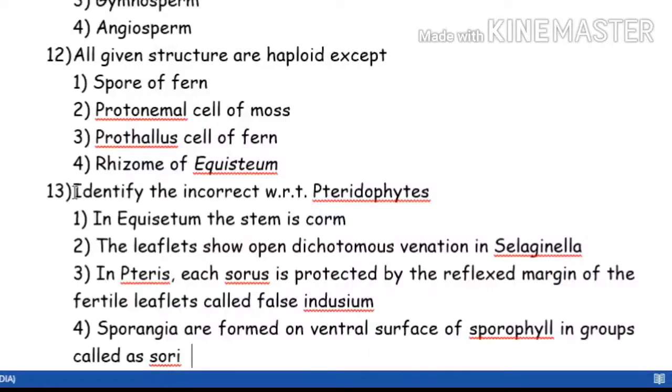Next question is identify the incorrect. You have to identify what is wrong with respect to pteridophyte. So they are telling that in Equisetum the stem is core. For this, please check the NCERT diagram. What is the labeling given with respect to the stem?